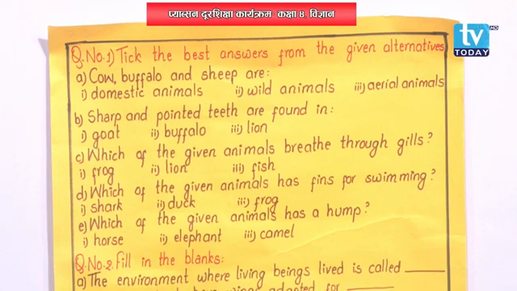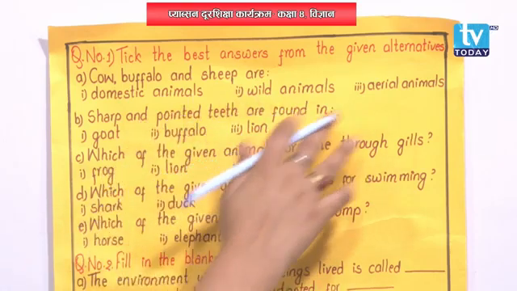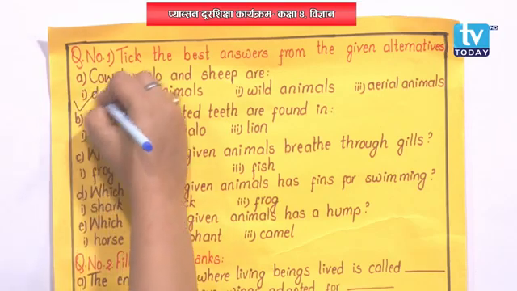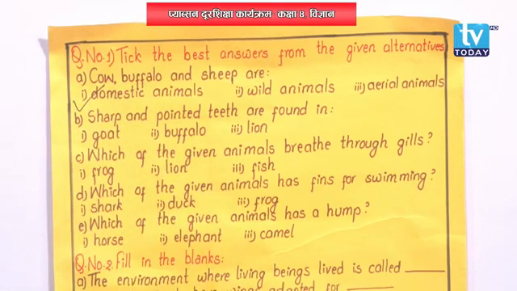Isn't it? Well then, cow, buffalo and sheep, do they live in the forest? No. Do they fly in the air? Obviously not, right? So they are domestic animals. Then moving on to number B. Sharp and pointed teeth are found in goat, buffalo or lion?